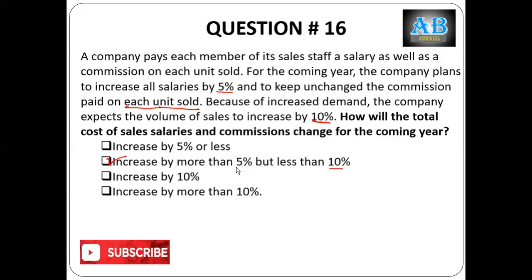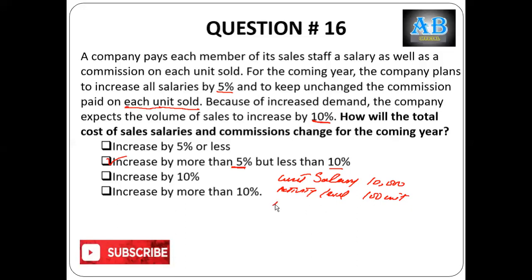But let's do some hypothetical calculations to prove this. Let's assume we have one staff member whose current salary is 10,000. And right now our activity level is 100 units, and the commission is $10 per unit.